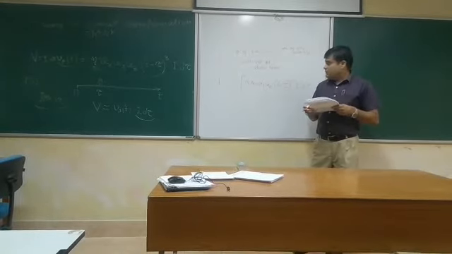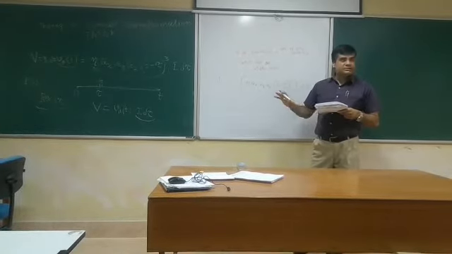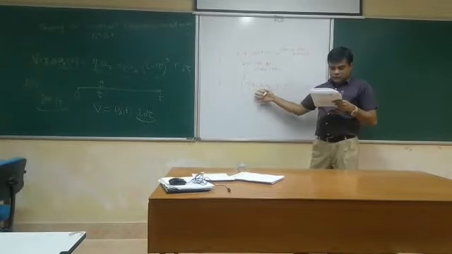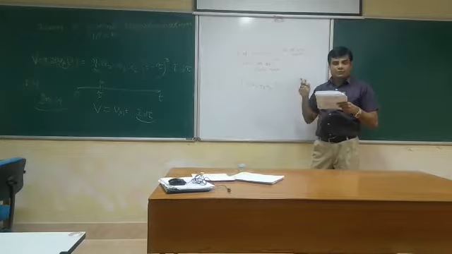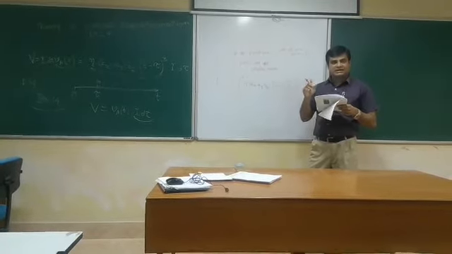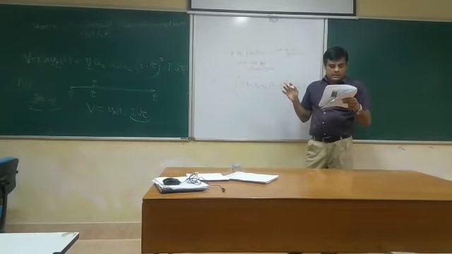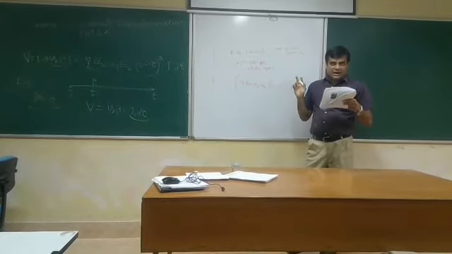So if we now assume this particle to be spherical and they grow isotropically, that means gx, gy, gz is same. And the growth rate g is constant.